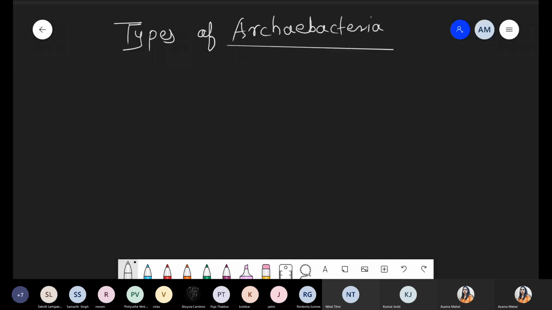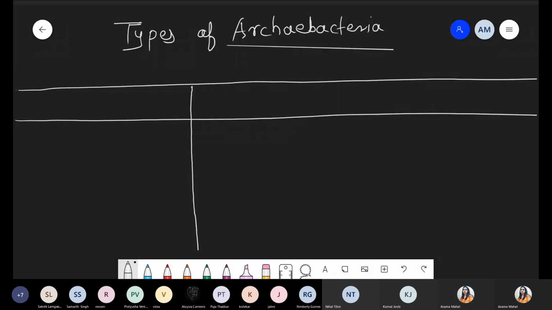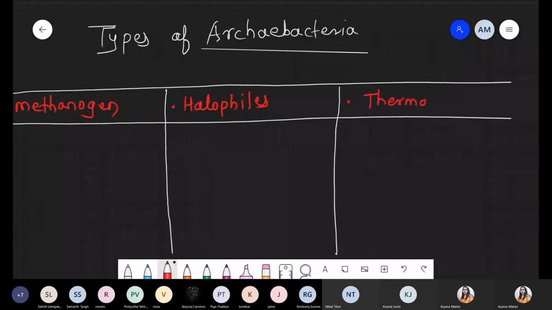Types of archaebacteria. Divide your page into 3 parts, because in our syllabus we have a total of 3 types of archaebacteria: methanogens, halophiles, and thermoacidophiles. Please divide your page into three parts. Number one, first type, methanogen. Number second, halophiles. And number third, thermoacidophiles.